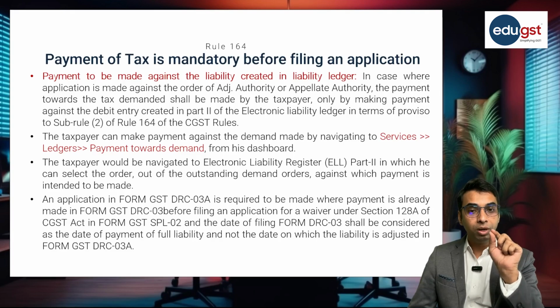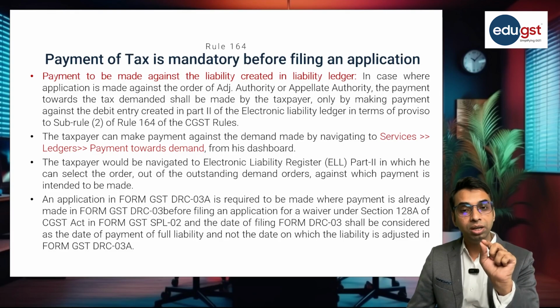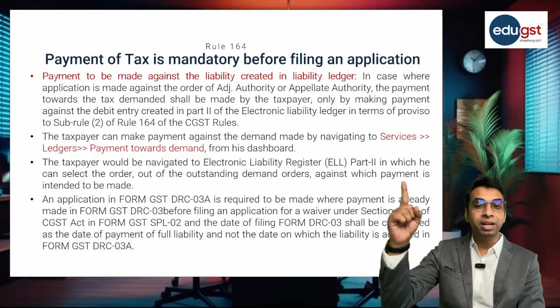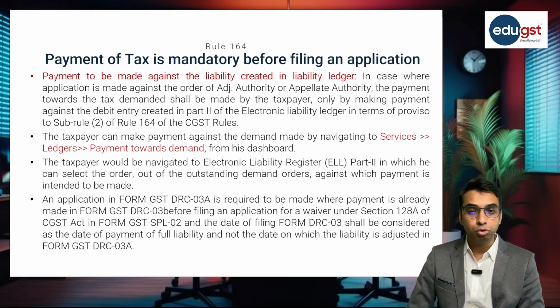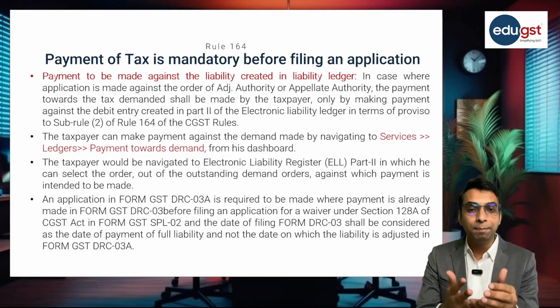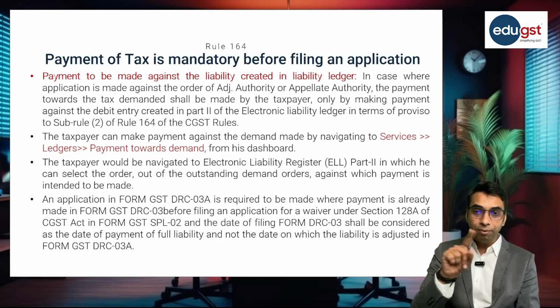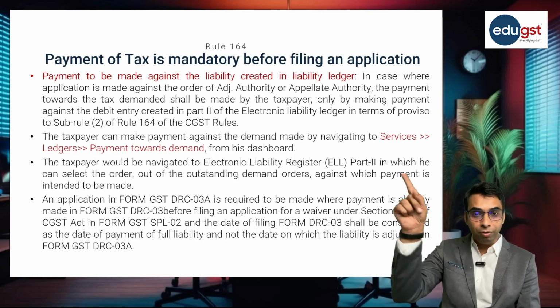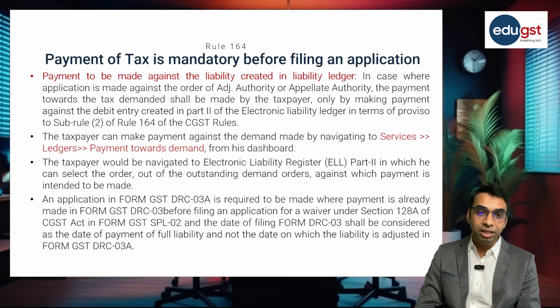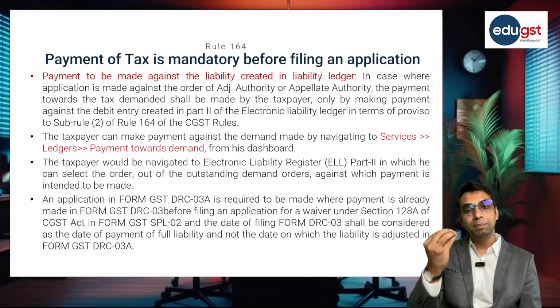You are required to file an application in form GST DRC 03A to offset the liability created in the electronic liability ledger, where you will link the form DRC 03 with the liability which is demanded in the electronic liability ledger. And this is how you will offset the liability which is created in the electronic liability ledger.